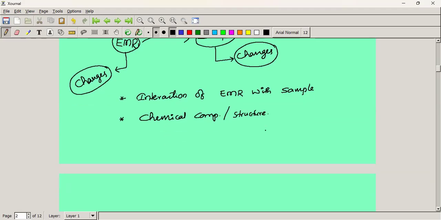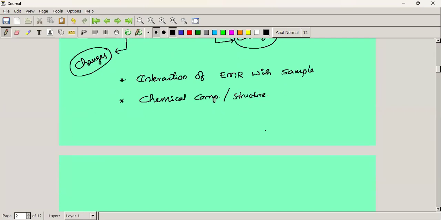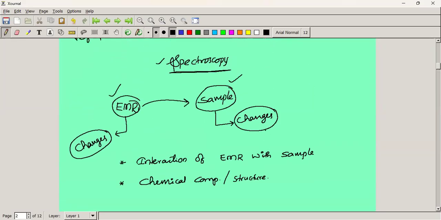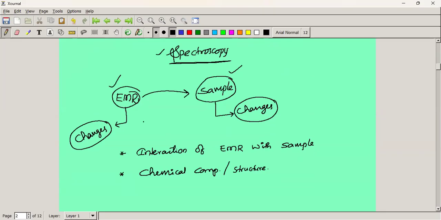How many types of spectroscopies are there? Two types: absorption spectroscopy and emission spectroscopy. In these also there are types. So here are the types of spectroscopy. The simple thing we discussed is the changes that happen in electromagnetic radiation and the changes that happen in the sample. So what type of changes can we expect in the sample molecule?